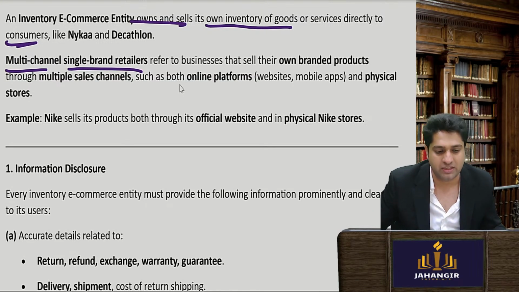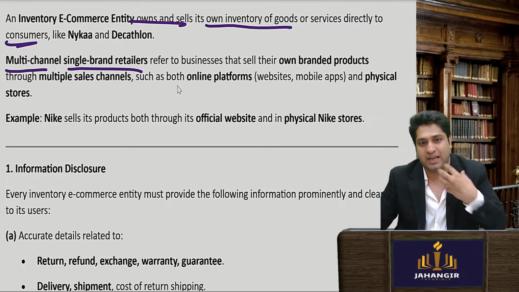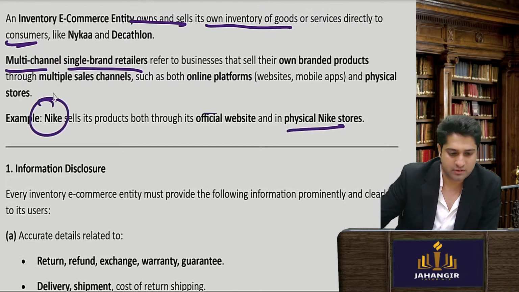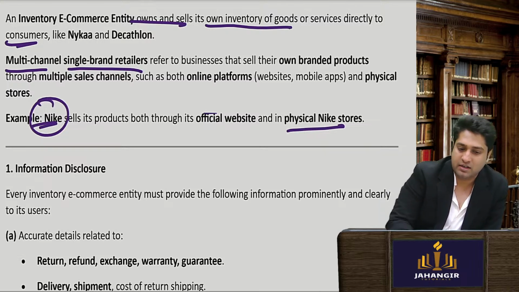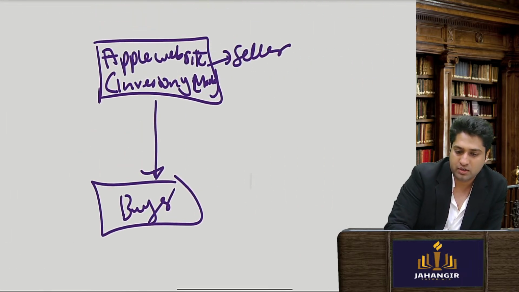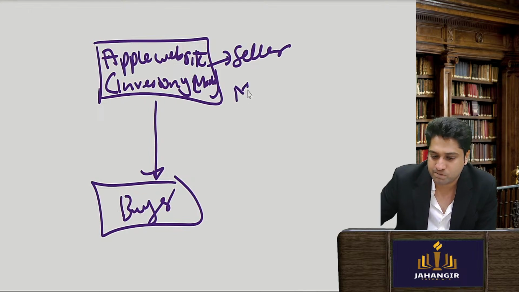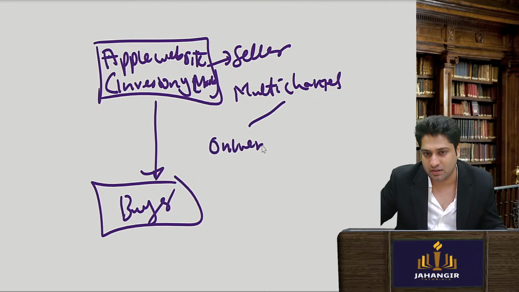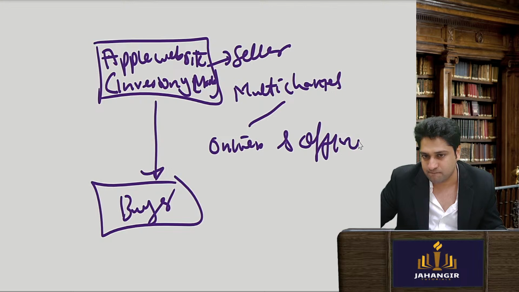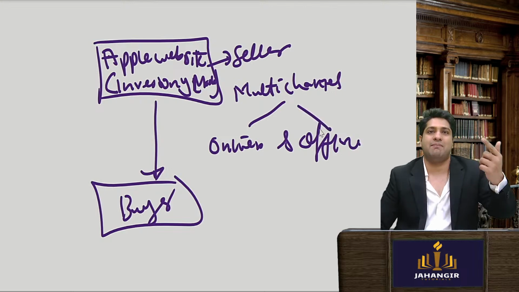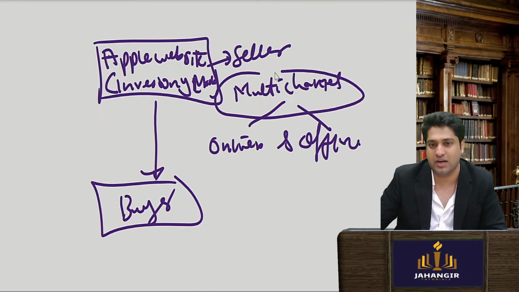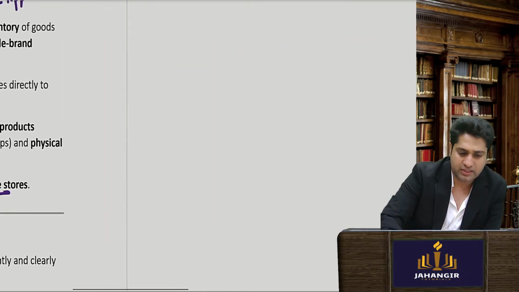The only thing is they own their stuff. Nike, for example. These could be multi-channel also. Multi-channel means they are operating online and offline. If I go to see, Apple has an online store as well as an offline store. So they are multi-channel, online and offline. That's what they're saying. So they can also be there.